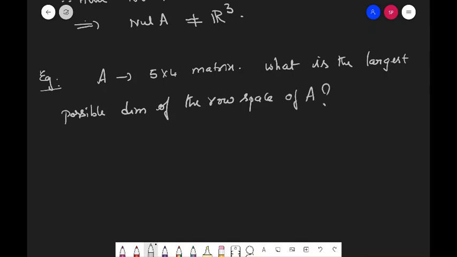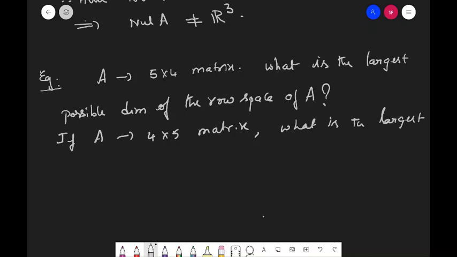That is the first question. And the second question, in this only continuation, if A is a 4 by 5 matrix, then what is the largest possible dimension of the row space?